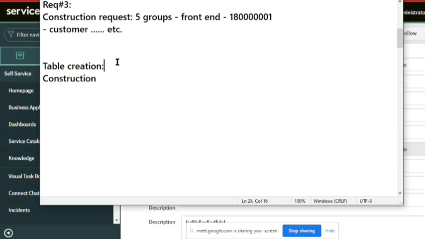Let's forget about construction. You are a client and you are asking me to create an application for issue management. I want one application to receive and manage my users' issues. This is your requirement. I am a customer, I gave this. So now you will come up and say what the fields are: issue description, priority, urgency, description, customer name, who is solving the issue and all. For that you will create a new application.